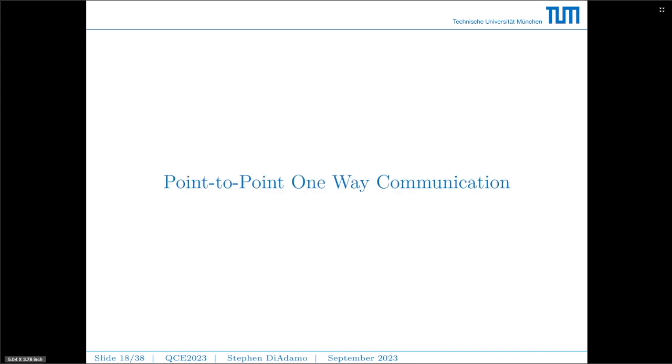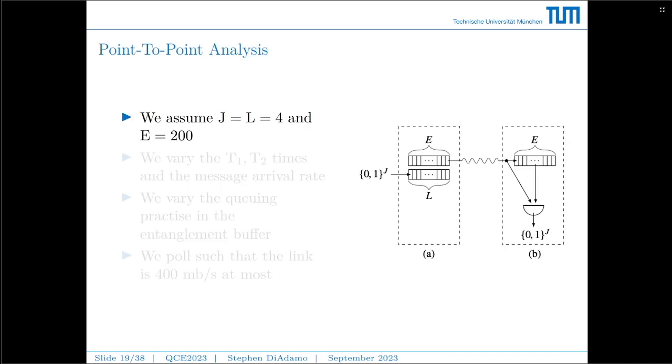The first network topology we considered is just a point-to-point channel. This is the easiest network topology we can consider, so we start with that. For the network parameters in this case, we assume that j is equal to L is equal to 4, meaning one message can be stored in the message buffer at a time. And we assume that the sender and receiver share a synchronized entanglement buffer of 200 memory units each.